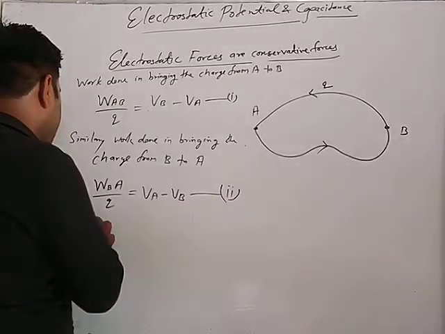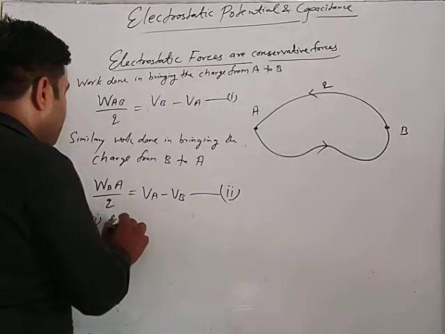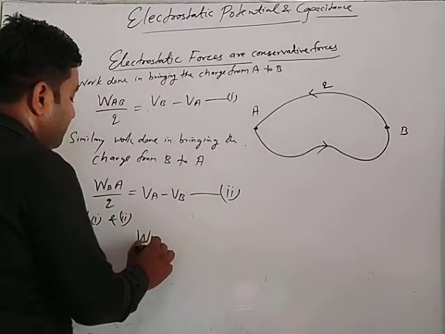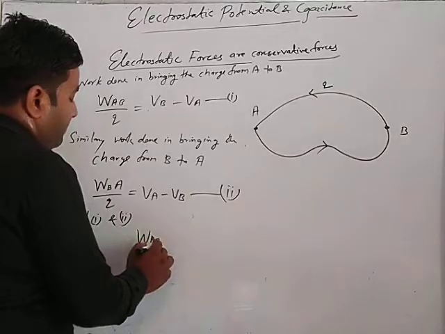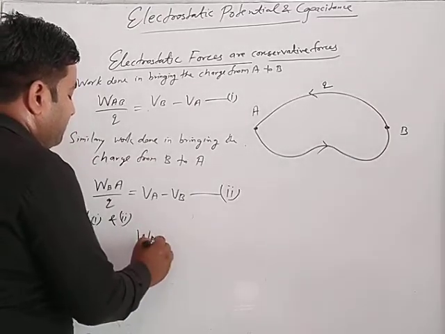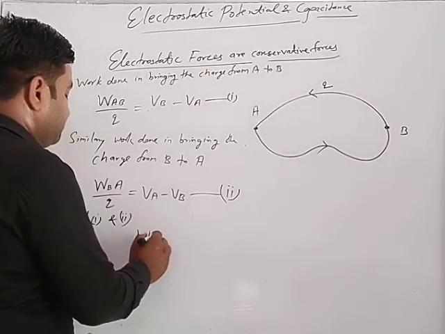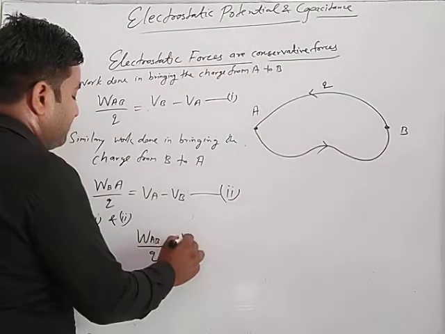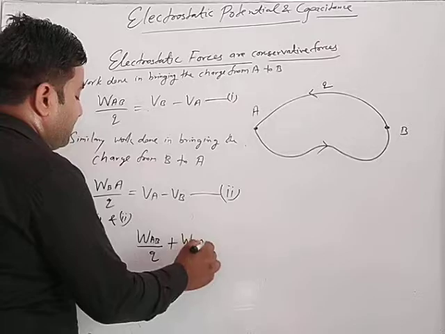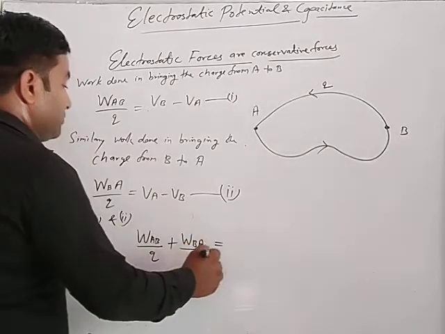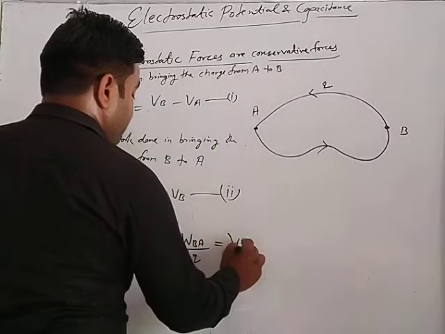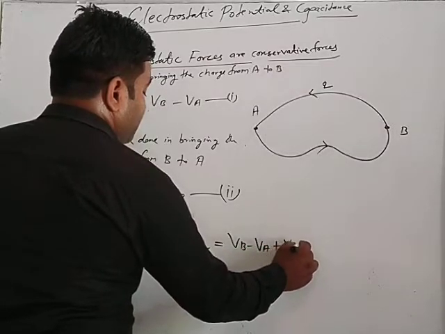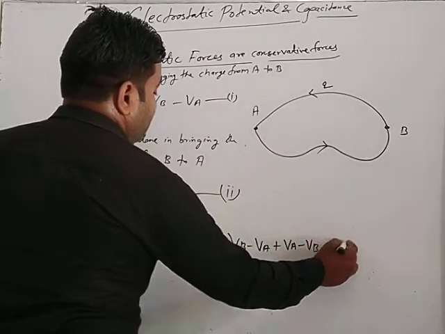Add 1 and 2. Then W_AB upon Q plus W_BA upon Q is equal to V_B minus V_A plus V_A minus V_B, which is equal to 0.